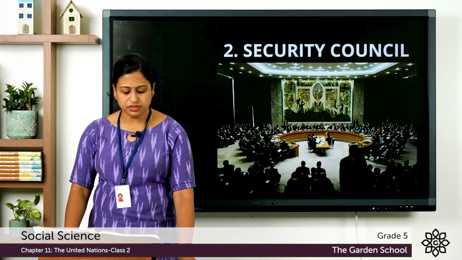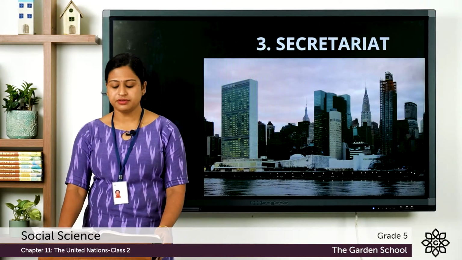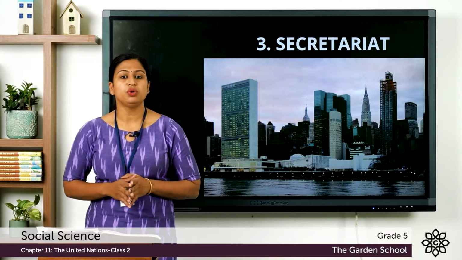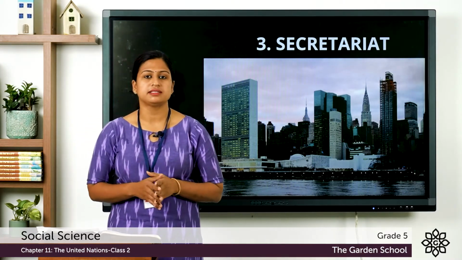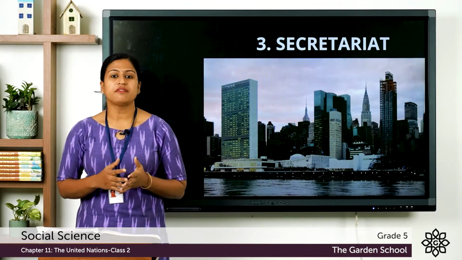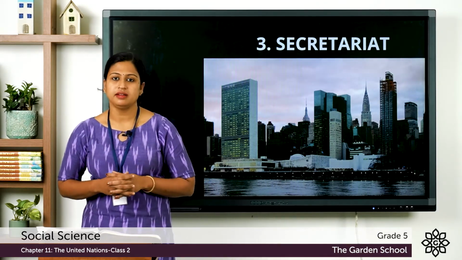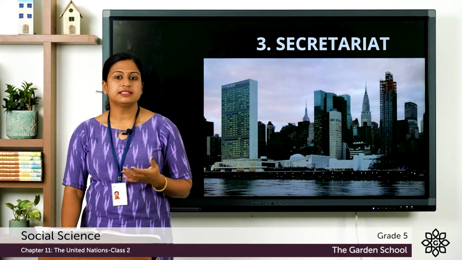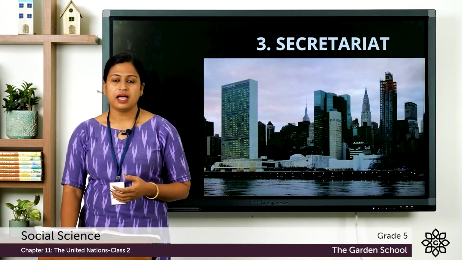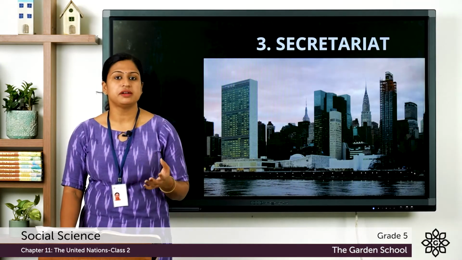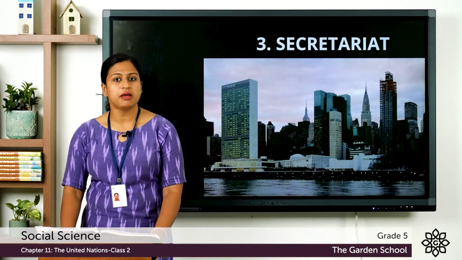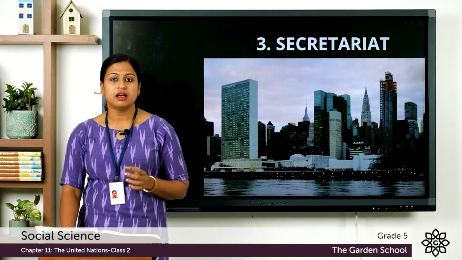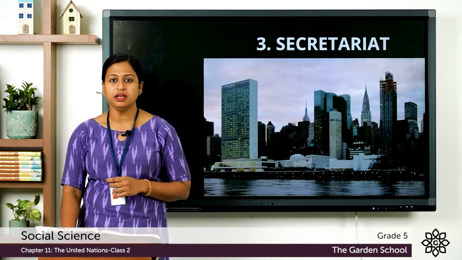Next, we'll move on to the third organ, that is Secretariat. Now the Secretariat means the people who work in the UN, that is the staff members are known as the Secretariat. Now they look after the day-to-day works of the United Nations. This Secretariat has a head and the head of the Secretariat is the Secretary General, and he or she is appointed by the General Assembly, that is 193 member countries, and is elected for a term of 5 years under the recommendation of Security Council.